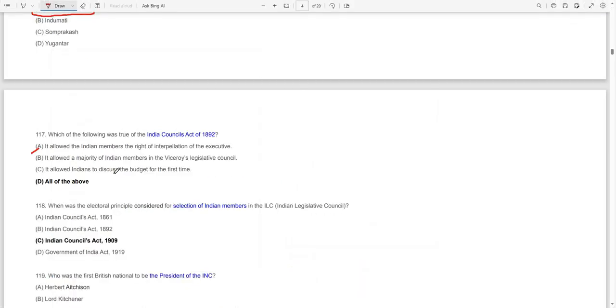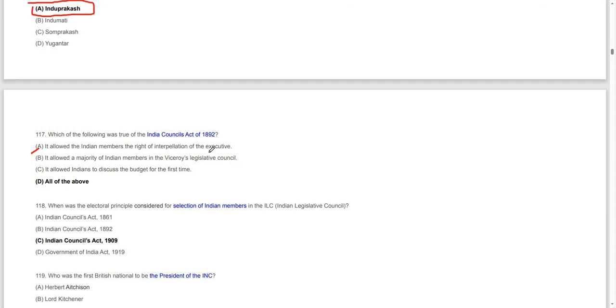So interpellation was allowed. It allowed the Indian members the right of interpellation, that is to say they can question whatever discussion is going on. Which of the following was true of the Indian Councils Act of 1892? It allowed the Indian members the right of interpellation of the executive. Executive decision, interpellation was allowed.